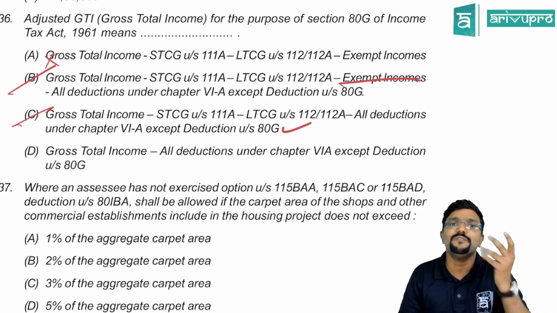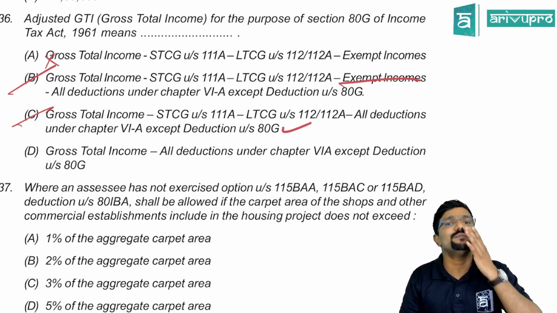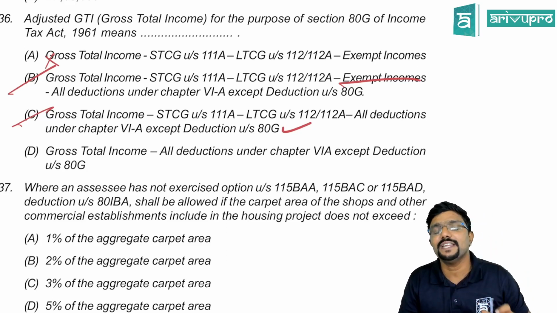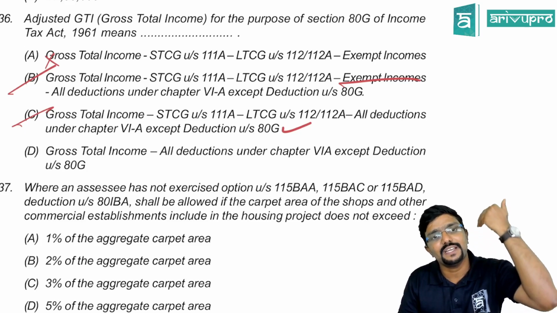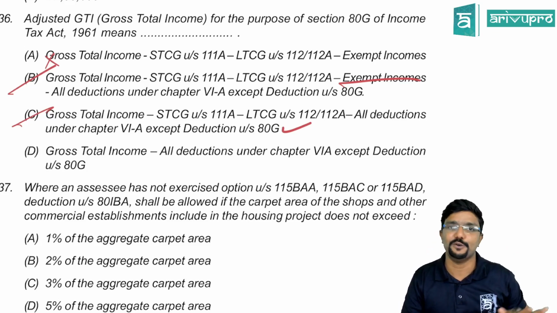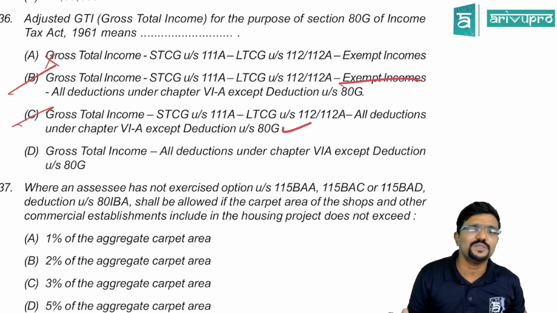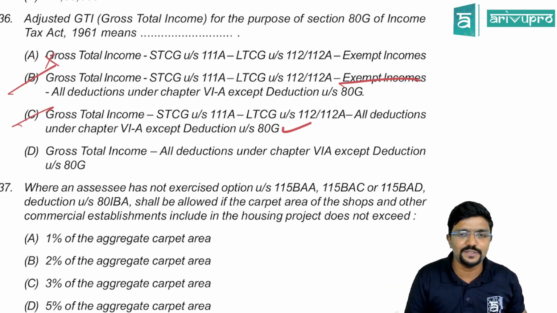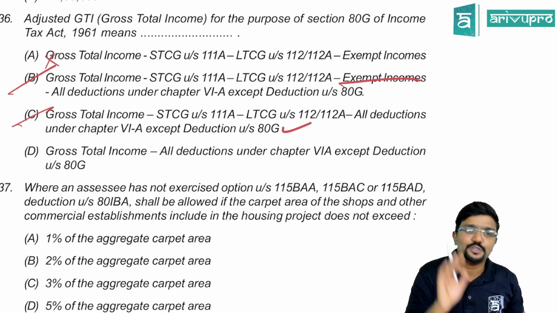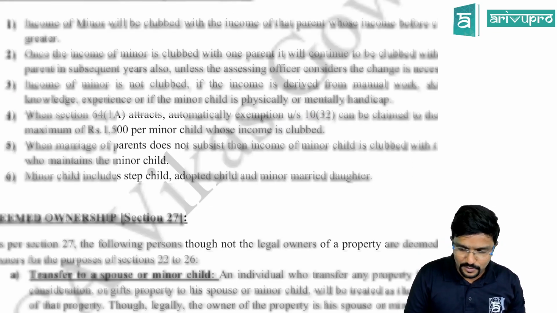Because gross total income will not include the exempt income. If there is any income exempt, you would have reduced it while calculating the income under the respective head only. Agree? So exempt income should not come. Anyway, again they have reduced it here. So the most appropriate answer should be C. Actually, what they have given in the options, we'll see.